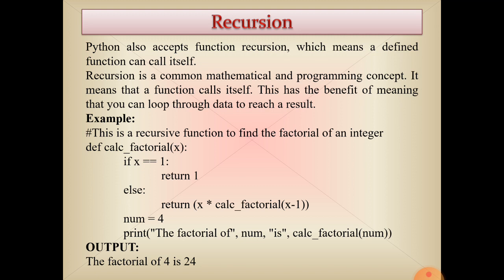Return x into calc factorial x minus 1. So take the example, suppose that you have passed 4. We have passed 4 at the function calling time. Now x is 4, x is greater than 1, so the if condition will be false, and then else becomes active.